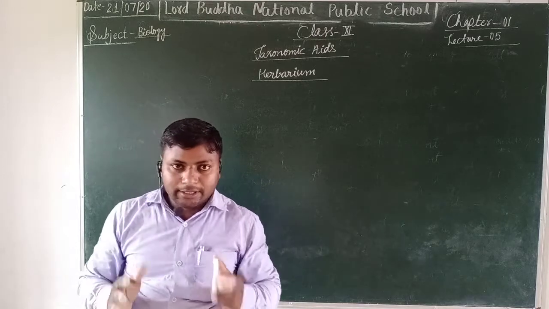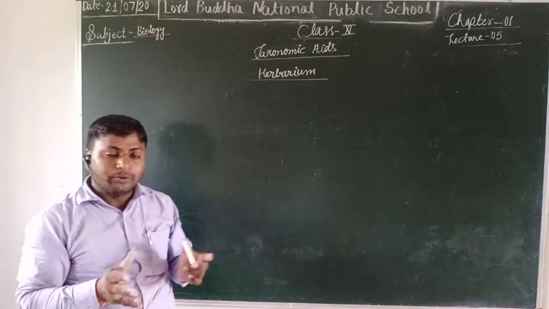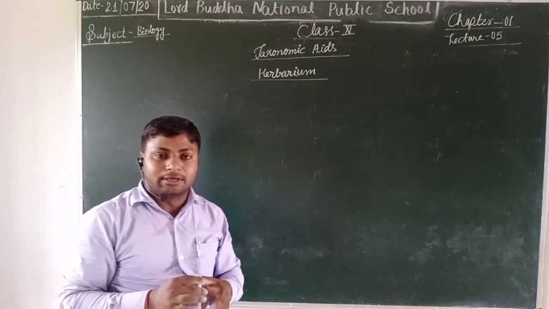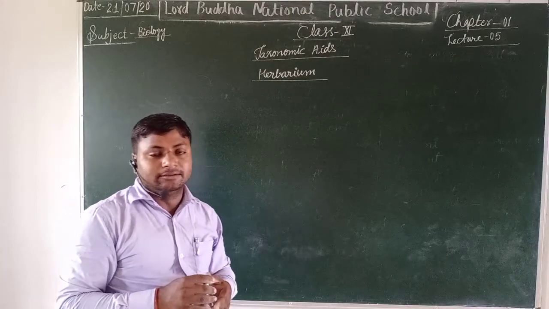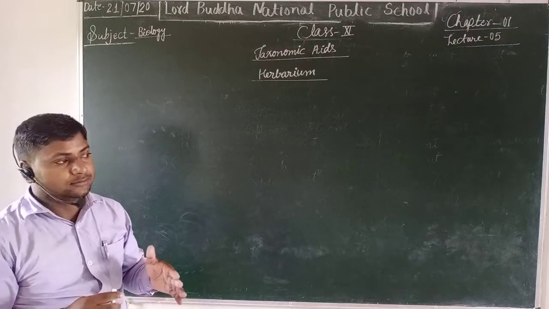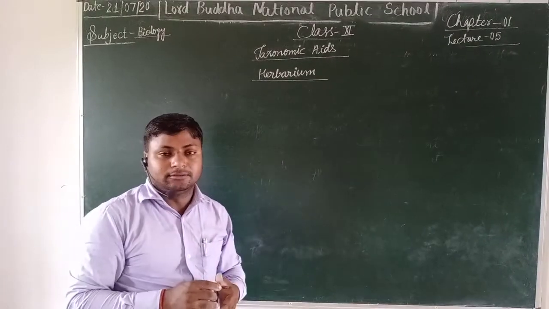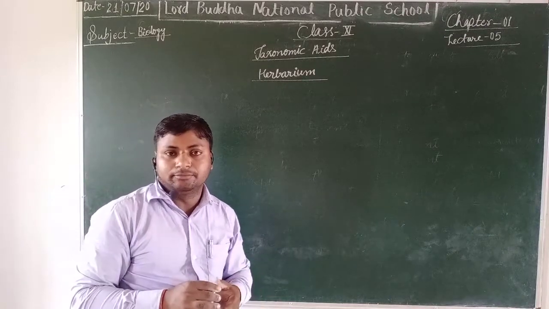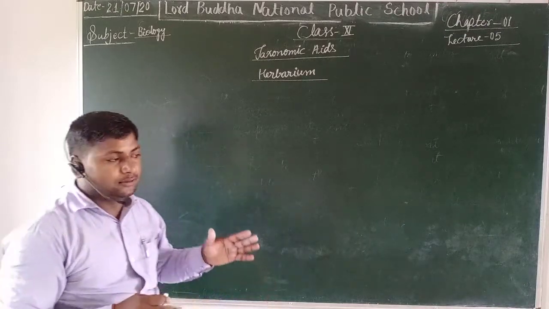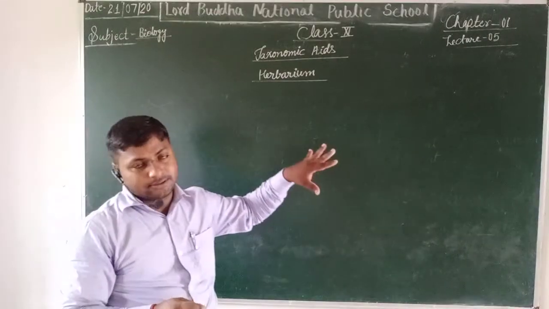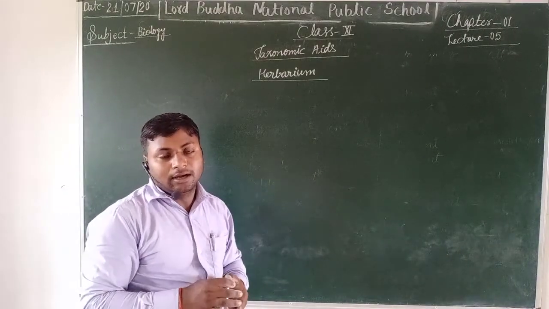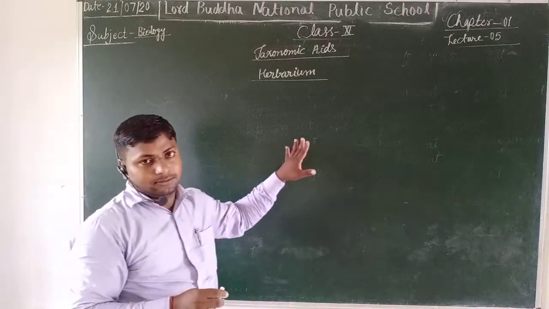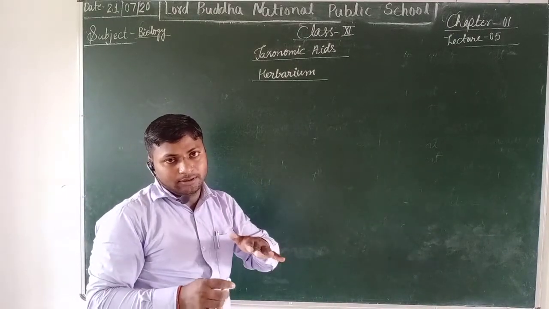Herbarium is a collection of varieties of non-succulent plants in a dried, pressed manner. These dried and pressed varieties of plants and their main parts are kept on hard black or colorful sheets to form a notebook.